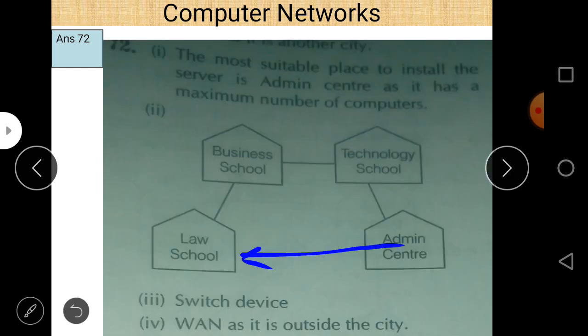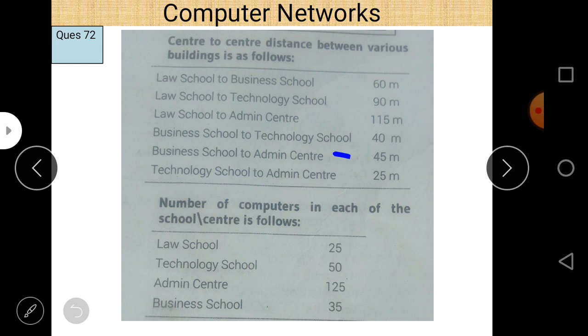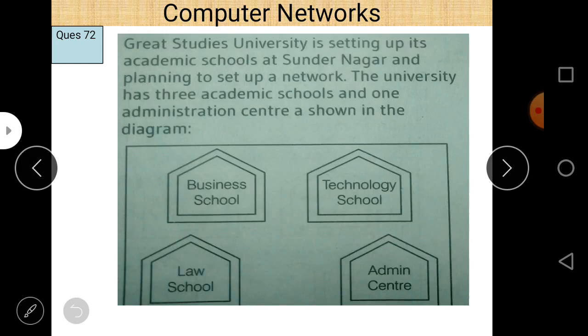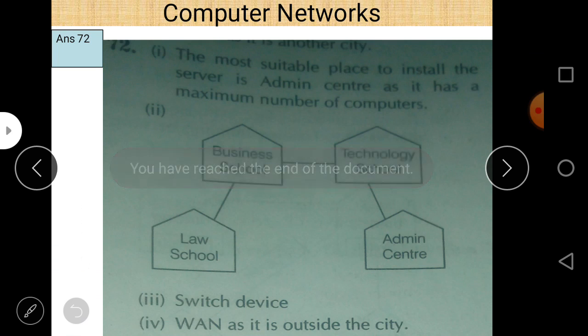So eliminate this line, and business school and admission center is not connected. The connection between business school and admission is also not there. Let us check what is the distance between business school and admission center. Business school and admission center is around 145 meters. It is not much higher, but we reduce it because business school is directly connected to technology school and law school.